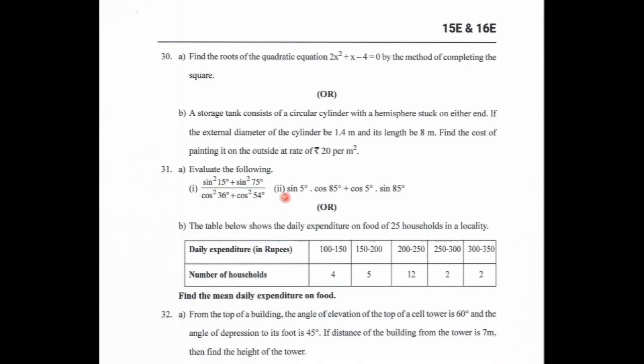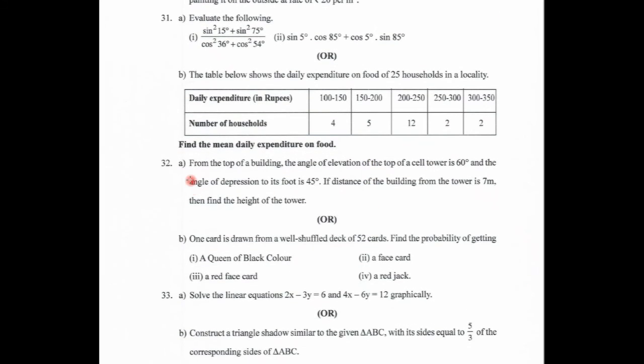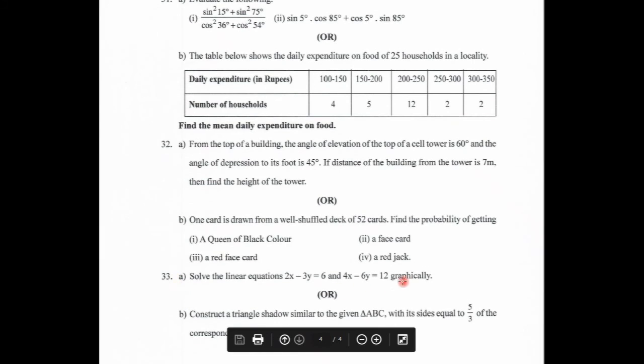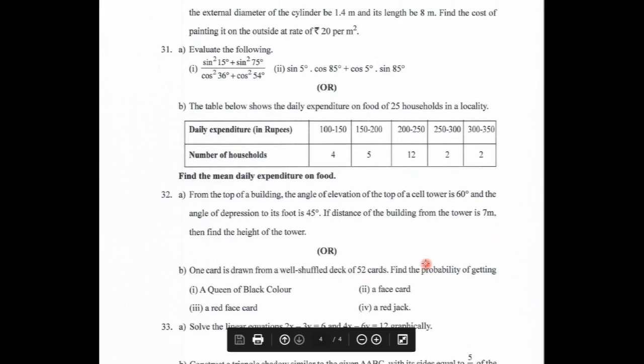31A is trigonometry. 31B is statistics. 32A is applications of trigonometry. 32B is probability. Next, 33A is pair of linear equations in 2 variables. 33B is similar triangles. So this is the model paper the government has released recently.